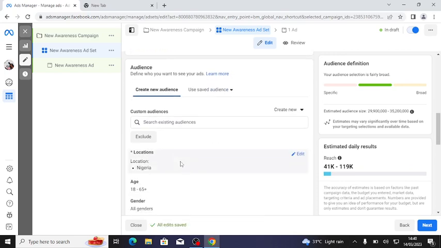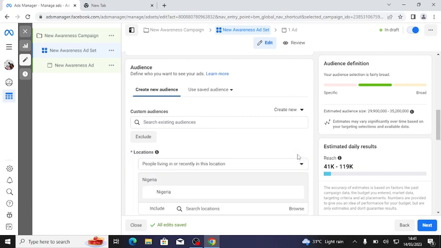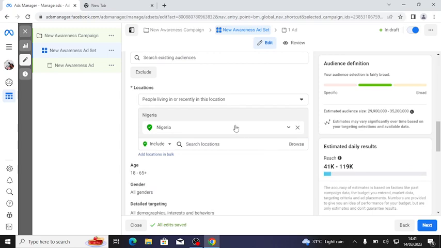Now audience. What is audience in Facebook ad? Audience is the people you want Facebook to show your ad to. So you have to tell them. How do you tell them? You can choose location. You can tell Facebook, I want you to show my ad to people in Nigeria or to people in Ghana, and you can even choose more than that. You can choose town, everything related to that.